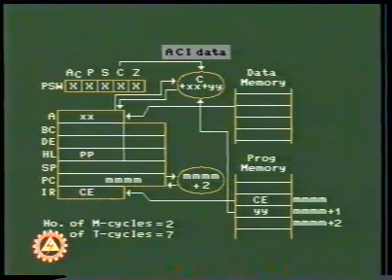In the ACI data instruction, the contents of memory location MM plus 1, that is YY, are added with the contents of the accumulator, that is XX, along with the status of the carry flag. The resultant XX plus YY plus C is stored back in the accumulator.